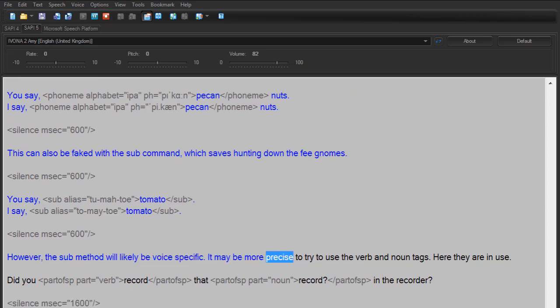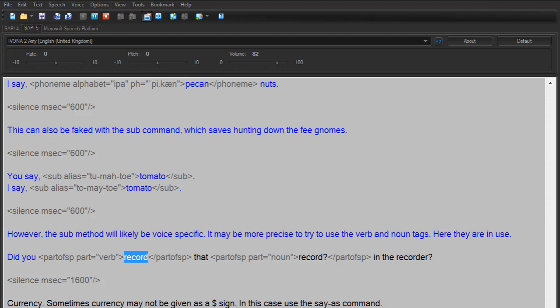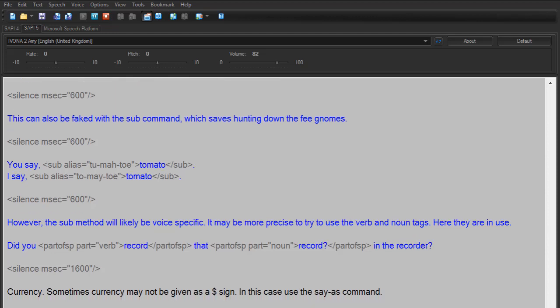It may be more precise to try to use the verb and noun tags. Here they are in use. Did you record that record in the recorder?